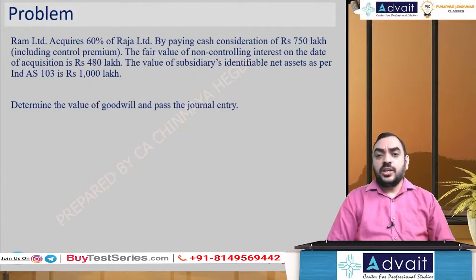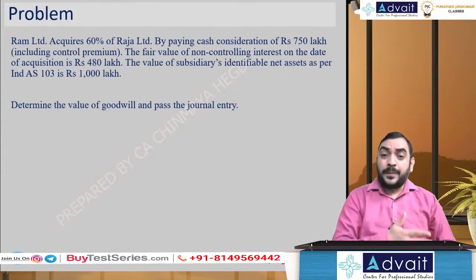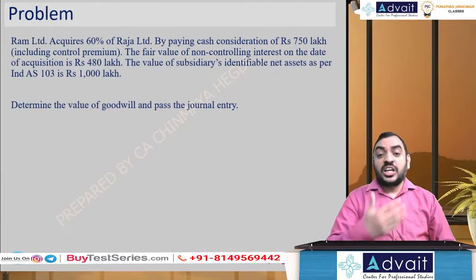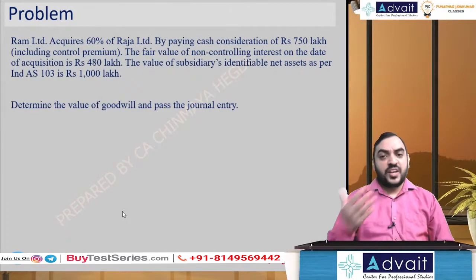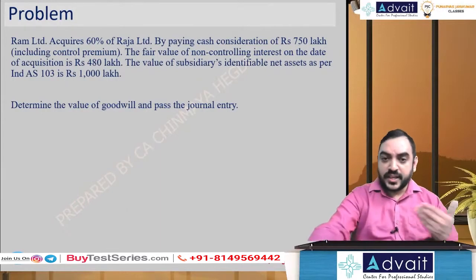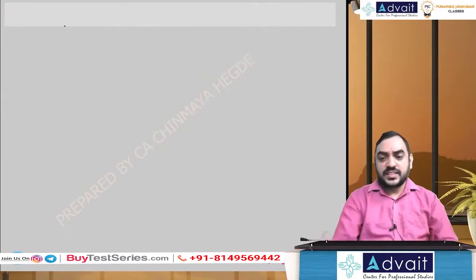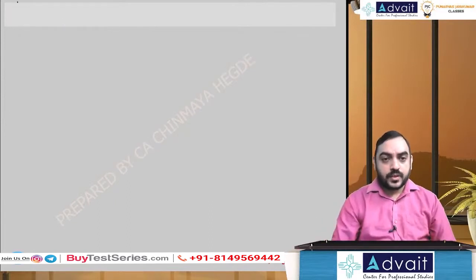Goodwill can be computed in two methods. One is the proportionate method, the other is the fair value method, and both refer to the basis on which NCI, non-controlling interest, is measured. If NCI is measured on proportionate basis, then it's called the proportionate method of goodwill. If NCI is measured on fair value basis, then it's called the fair value method of goodwill. So let's understand both the ways. First, let's understand the proportionate method.